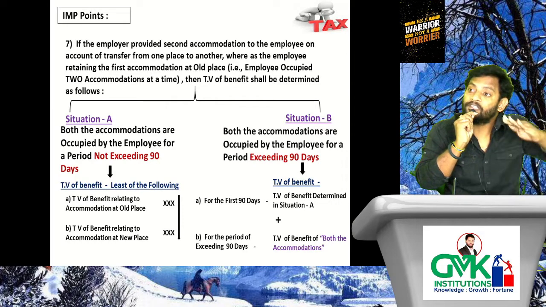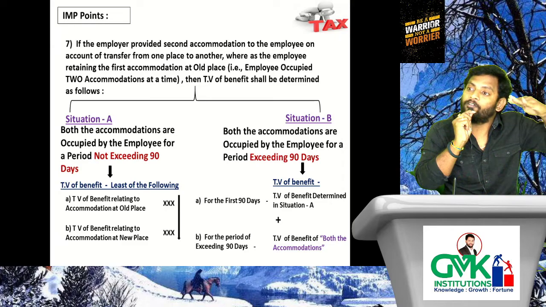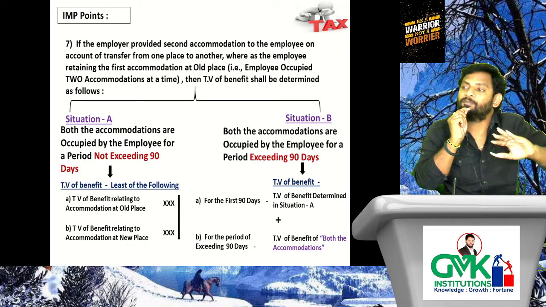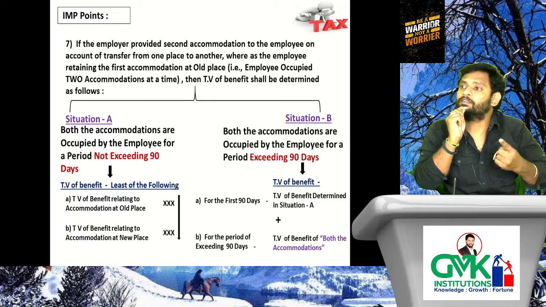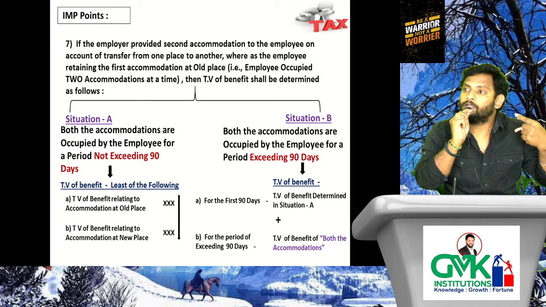In such a case, for the first 3 months, the TV of benefit from Hyderabad accommodation or the TV of benefit from Mumbai accommodation, whichever is lesser, will be taxable for the first 3 months, 90 days. Then total 8 months, right? Then by considering 3 months, in excess of 90 days how many months will be left? 6 months. Then for the remaining 6 months, what should you do? Tell me what you should do for the remaining 6 months.